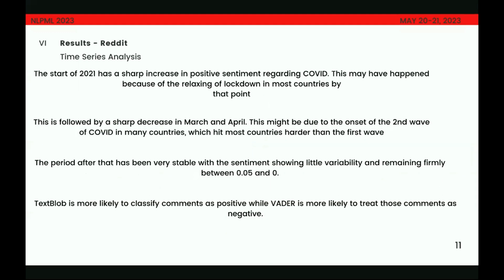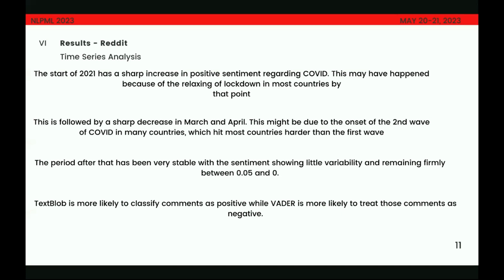Yeah, so we saw that in both the Vader and the TextBlob analysis, the start of 2021 showed a very sharp increase in positive sentiment. During these months, so around December 2020 to January 2021, we saw that most of the countries were relaxing lockdowns and vaccination drives were beginning to take shape in most countries. And hence, sentiments regarding COVID were increasing during this period.